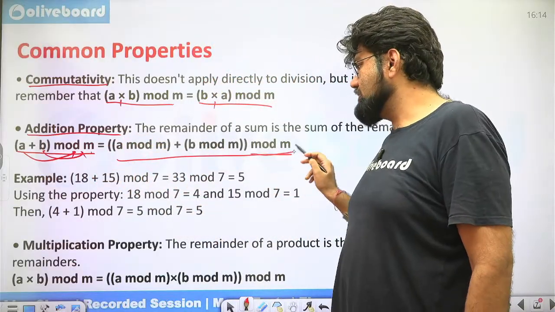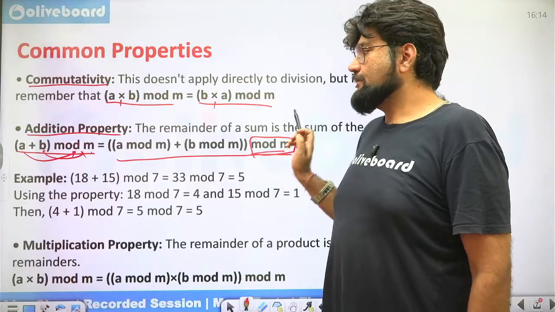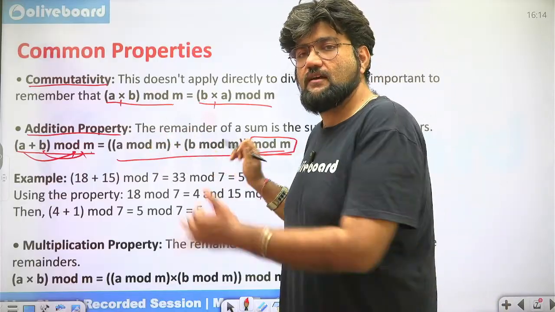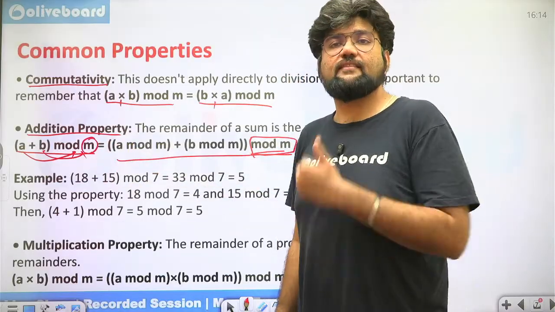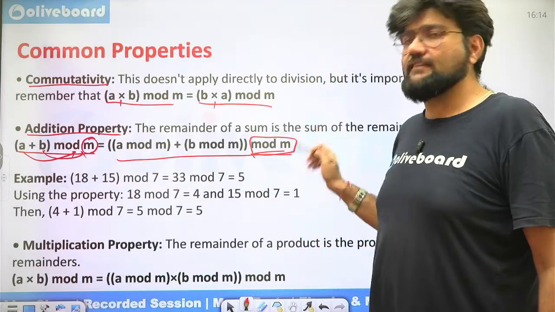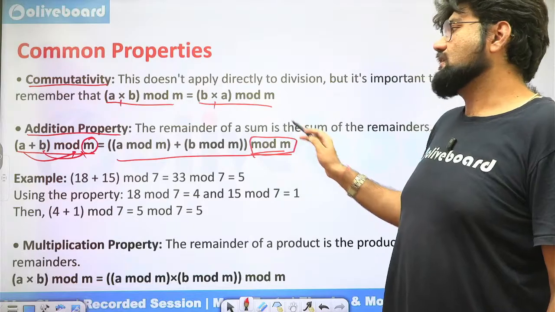Why this extra mod M in the end? This is just for safety's sake. If at all after finding individual remainders and adding them, if my answer is still greater than M, still greater than the divisor, then I will further find the remainder. Okay, that's the idea here, right?